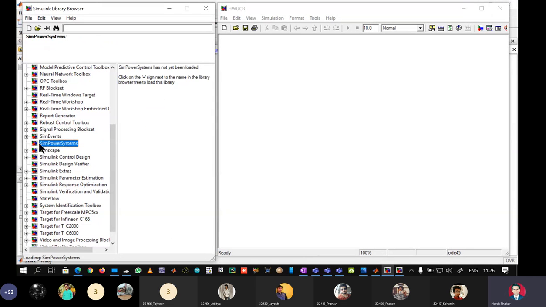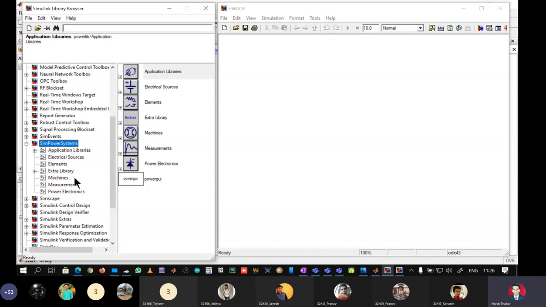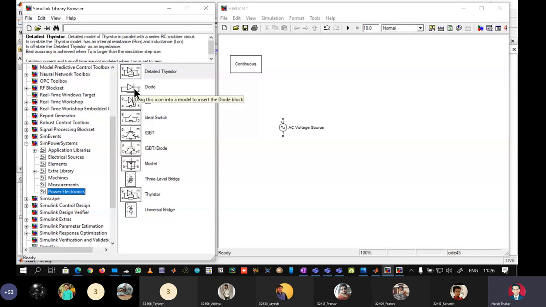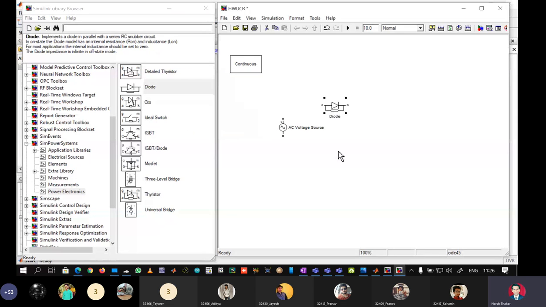SimPower Systems. Go here and put the power GUI block. Then we can put electrical sources. Put an AC source here. Go to power electronics. Put a diode here.